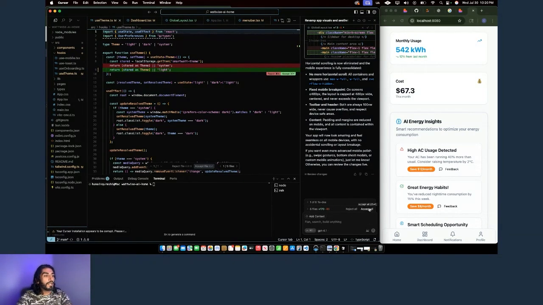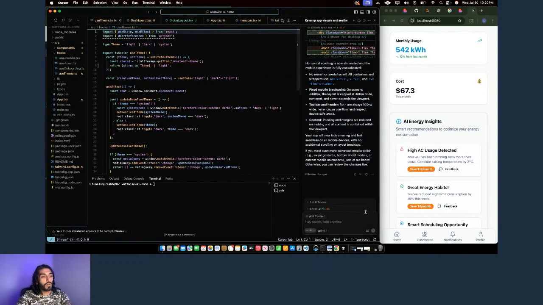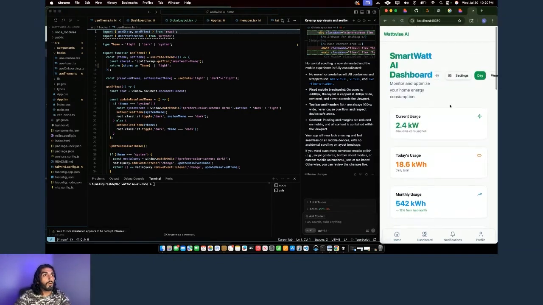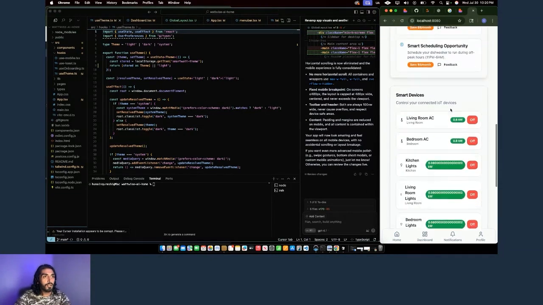In Cursor, anytime you want to save your progress, you want to accept all. If anything happens, you won't really lose anything, but it is important to accept all. Your app will now look amazing. Okay, so now it's telling me that your stuff is now mobile aligned. And I can see that it is centered here.